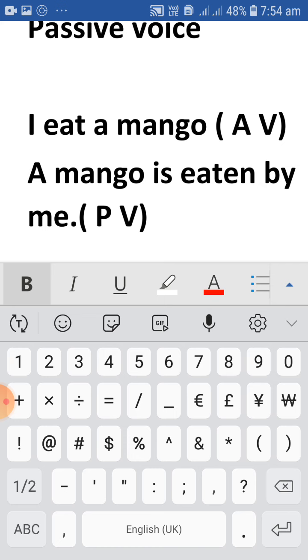Fine. So I eat a mango, a mango is eaten by me. Does the meaning change? No. The meaning has not changed. And